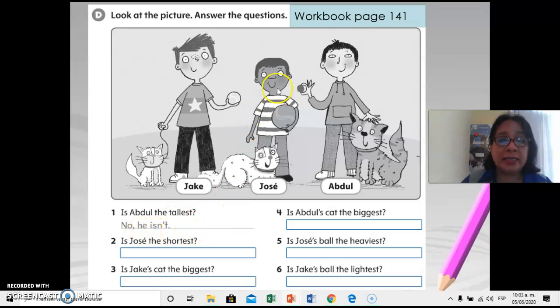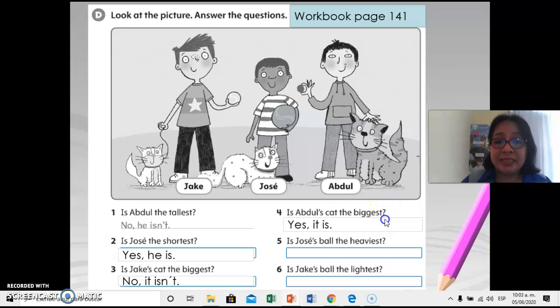No, he isn't. Abdul is not the tallest. Is Jose the shortest? Yes, he is. Is Jake's cat the biggest? No, it isn't. We use it because this is an animal, okay? Is Abdul's cat the biggest? Yes, it is. Is Jose's ball the heaviest? Yes, it is.